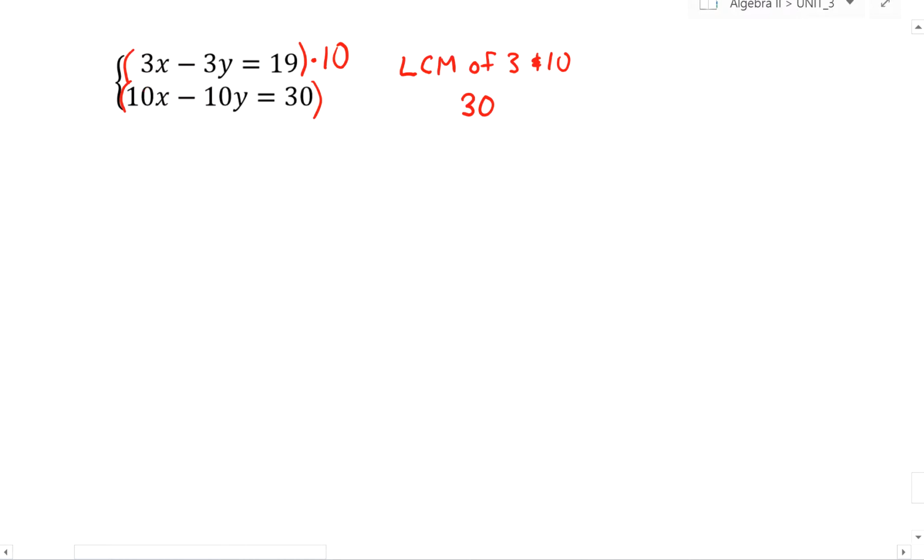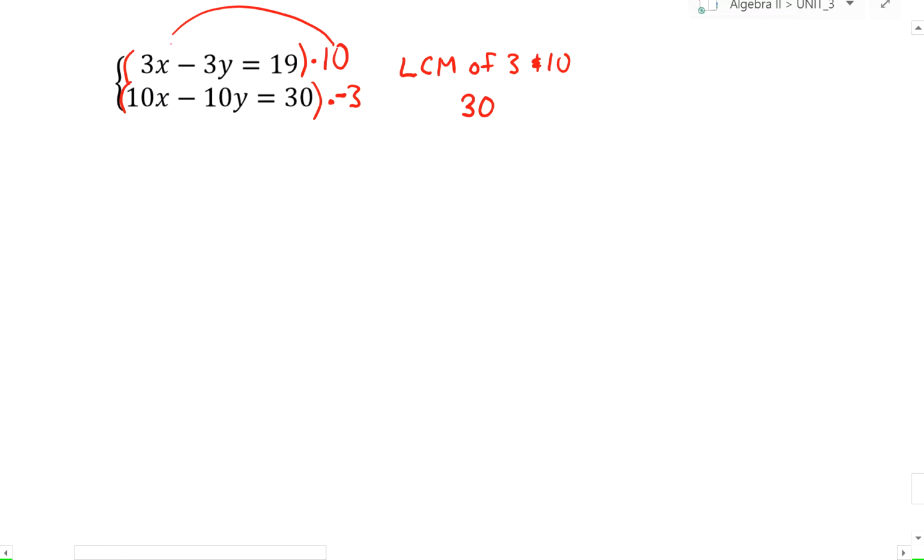Secondly, how do I make 10 into 30? Well, I multiply by 3. But I'm going to multiply by negative 3 so that it turns it into a negative 30, therefore opposite pairs on the x's, or opposite coefficients on the x variable pair.